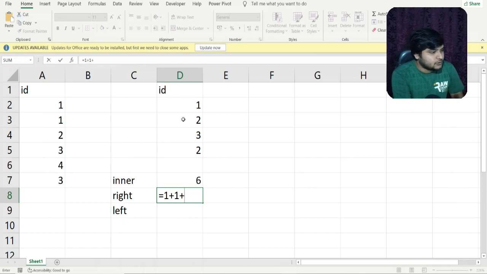Now I'll move to 2. I can see here 2 is coming and 2 is also coming here, so one more row will be produced. I'll again check if 2 is present anywhere else in any of the other rows of table 1. I cannot find 2, so I'll skip to the next value. The next value is 3. So 3 here will match with this 3, so 1. I'll again check if 3 is coming in this particular table. Okay, I can find 3 here one more time, so 1 also, because this 3 will again match with this particular 3. Now I'll skip to the next value.